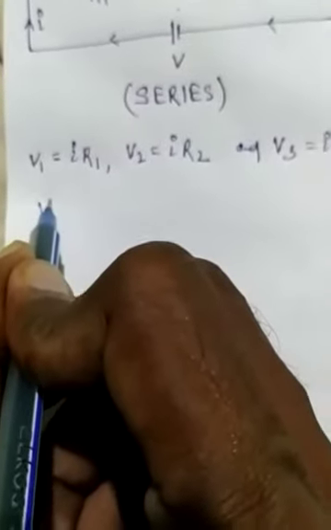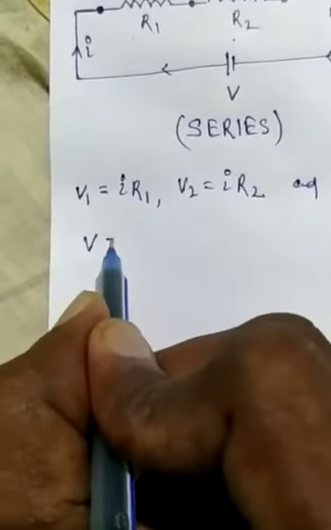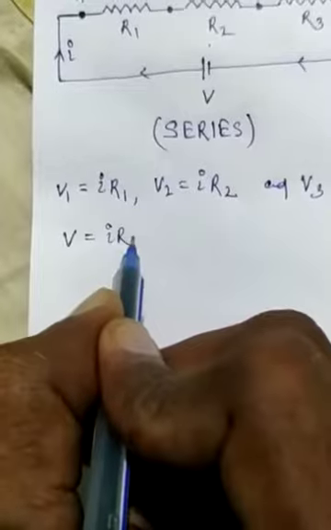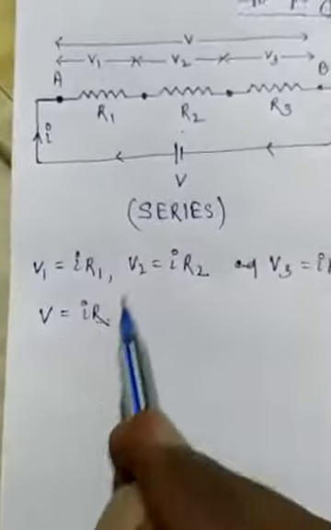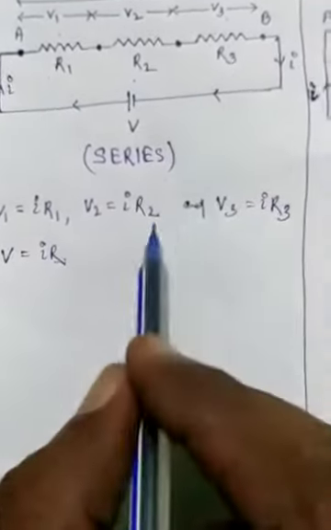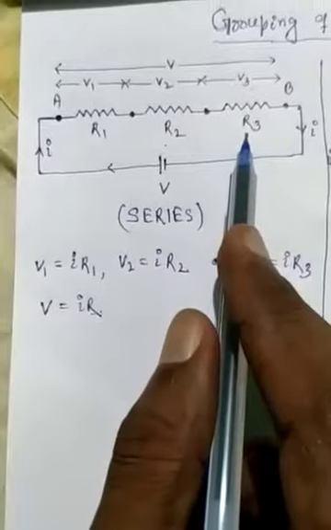If V is the net potential difference across the whole combination, then we can write V is equal to I into R, where R is the resistance of the whole circuit, meaning the resistance of the whole combination. But R1, R2 and R3 are the individual resistances.